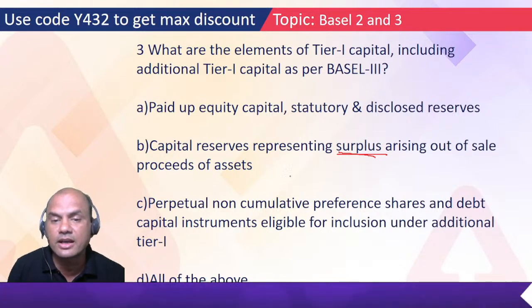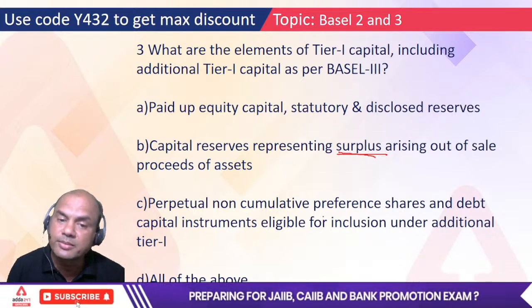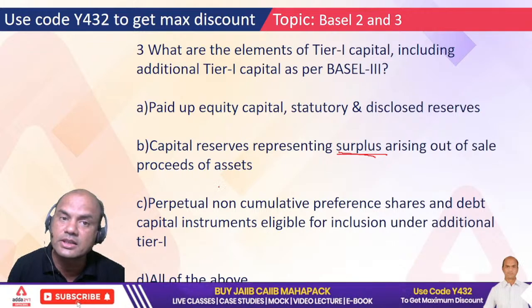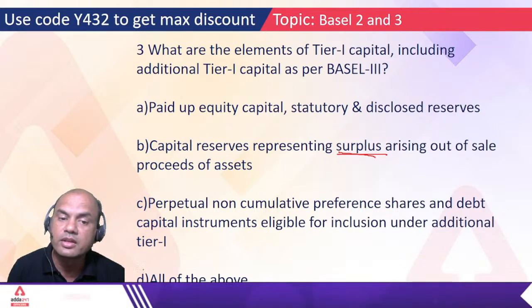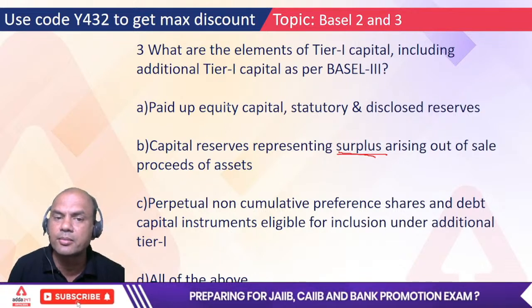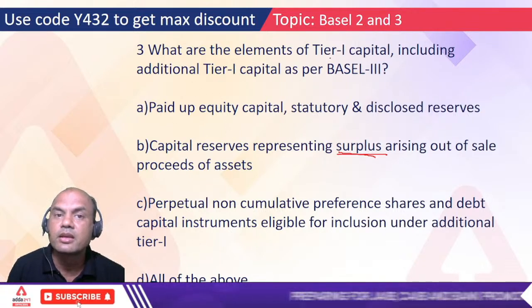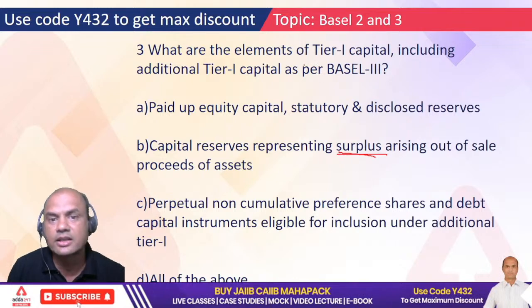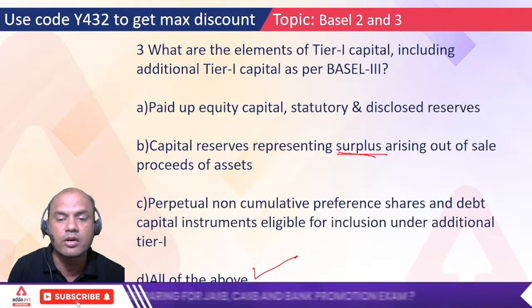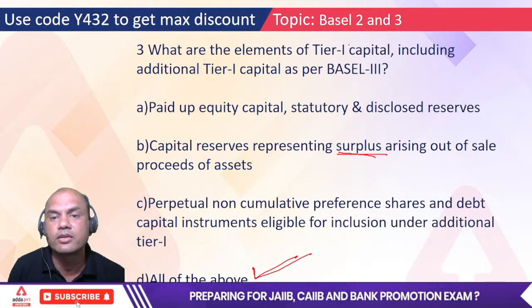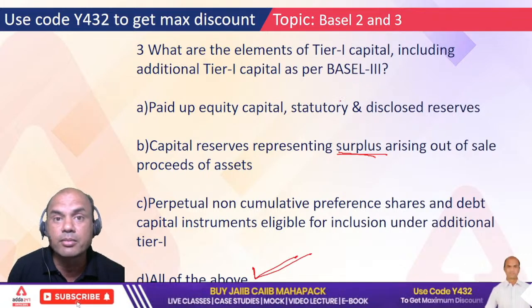Type fast. Now, I give you the hint. Yes. Paid up capital is a part of tier 1? Yes, it is. Correct. That's why all of you are typing correctly. The answer is all of the above. All these form a part of T1. Okay. Remember this by heart.